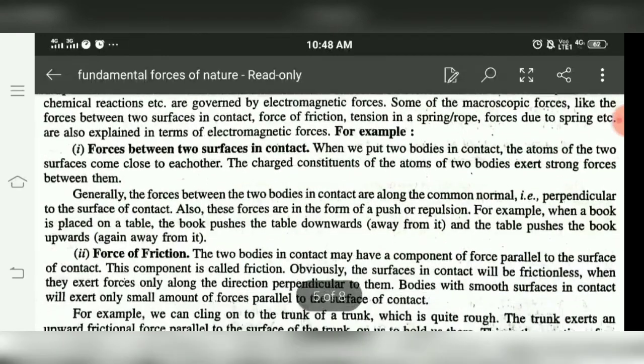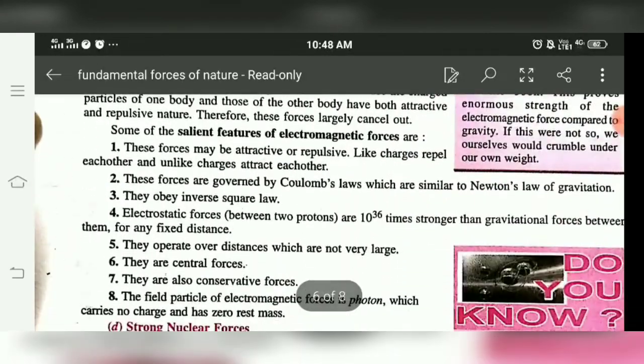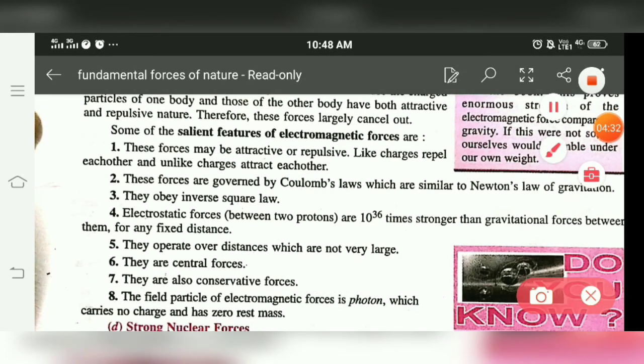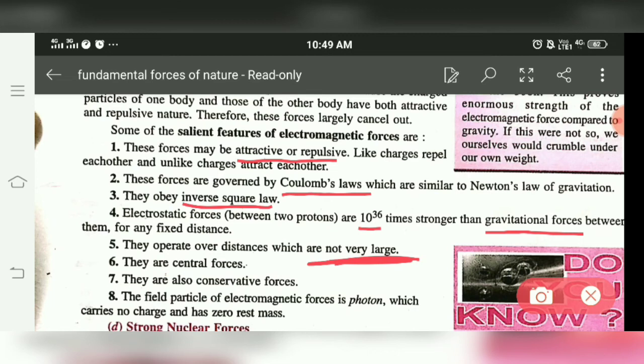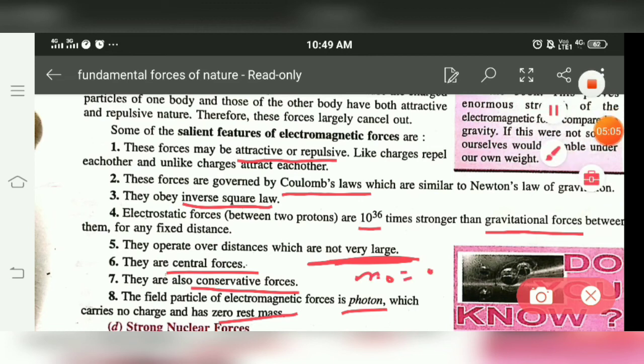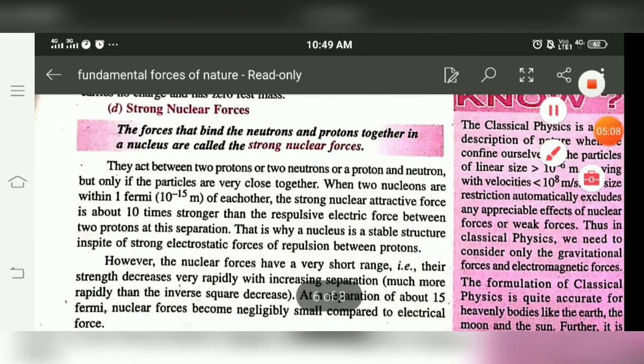Properties of these forces. The first feature is that these forces can be attractive or repulsive. They follow Coulomb's law and obey the inverse square law, because F is inversely proportional to r square. They are 10 raised to power 36 times stronger than gravitational force, and operate over distance but not very large, meaning they are not very long range forces. Central forces in nature. Conservative forces in nature. The particle of exchange between them is the photon. The rest mass of the photon, m naught, which represents the rest mass, is equal to 0.